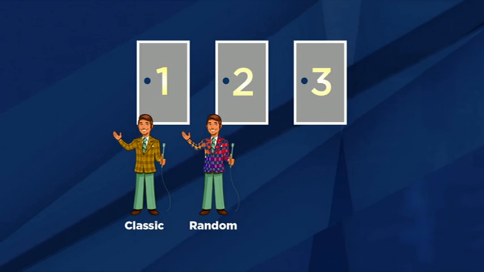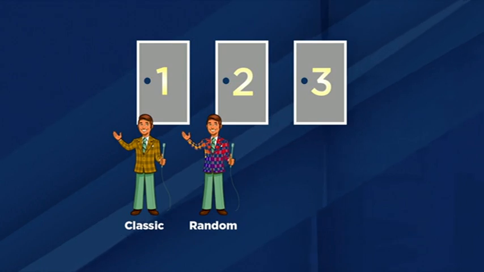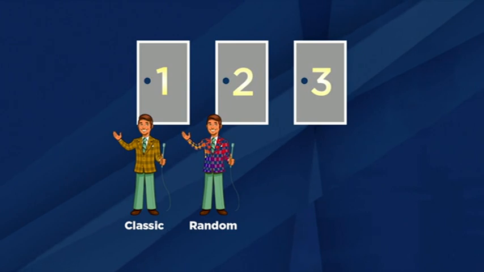When Random Monty is hosting the show, the game plays out a bit differently. The player chooses a door, but then Monty just opens one of the other two doors at random. Maybe it reveals a goat, and maybe it reveals a car. If it reveals the car, then the game ends right there, and the player just walks away with nothing.